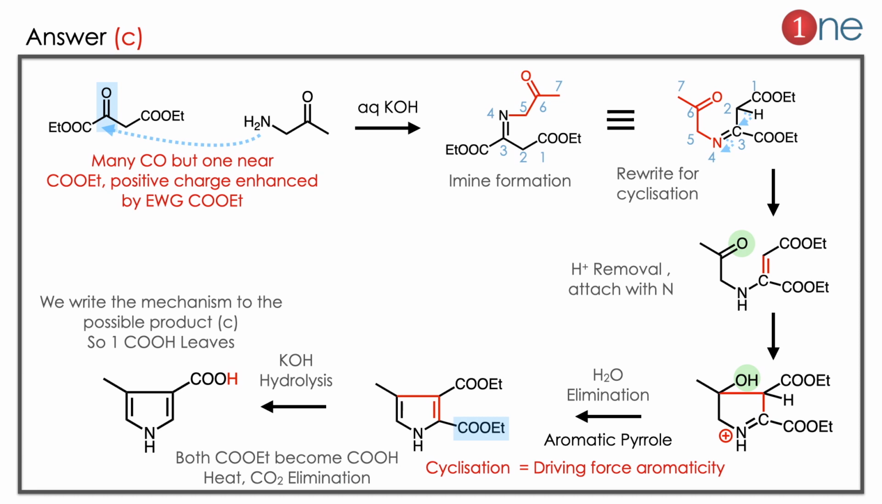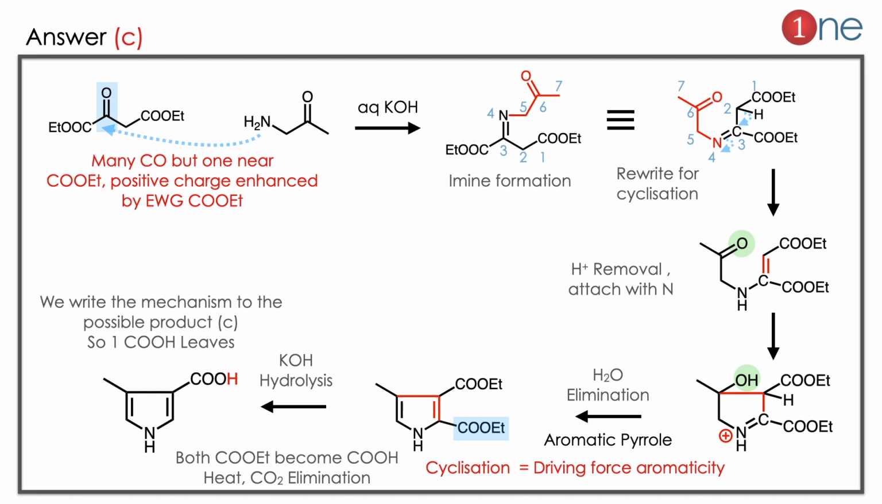The answer is C. Let us see how. Even though the starting material contains many ketone groups, the important thing you should know is that a ketone near an electron withdrawing group possesses more positive charge because it loses more electron density towards the electron withdrawing group. So it will become the electrophilic center there. Then the amine will attack, and a new imine formation occurs. So nucleophilic attack and water elimination, so C double bond N formation occurs.